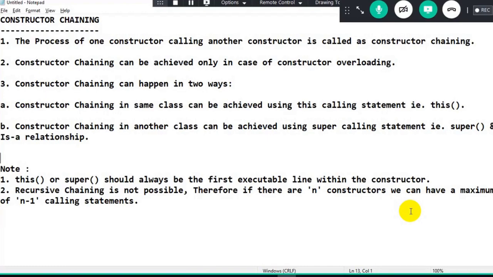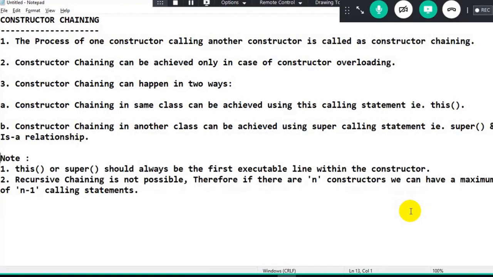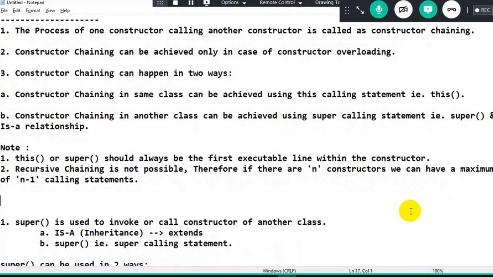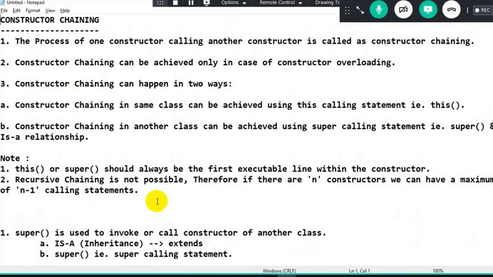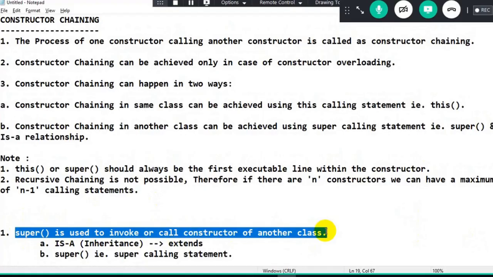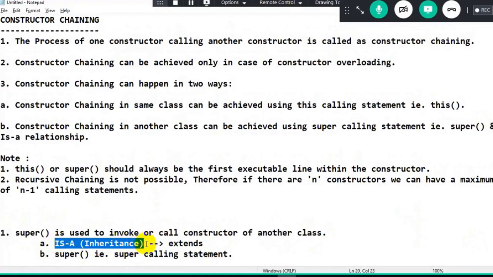Okay, sir. What is the second half, sir? The second half is we have to make use of something called the super calling statement. What is the super calling statement? All this while, constructor chaining was happening in the same class, correct? But the super calling statement is used to call the constructor of another class. For that, two rules are necessary. One is an IS-A relationship and the other is the super calling statement.